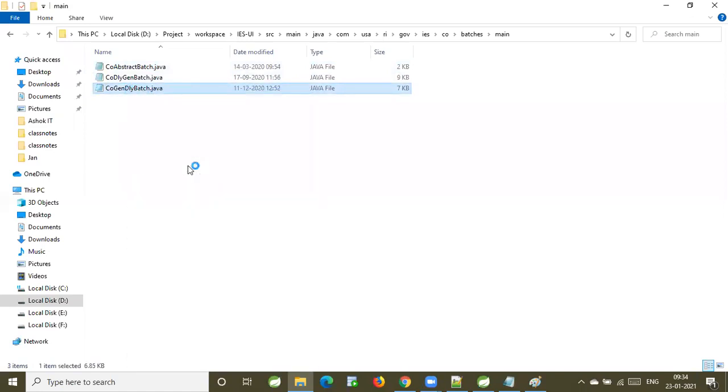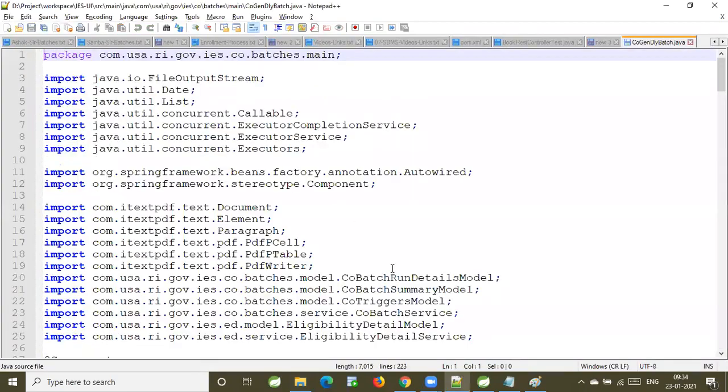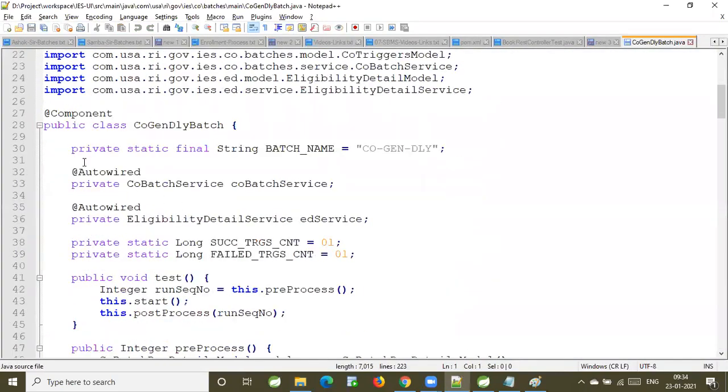Now, let me open this class. @Autowired. CoBatchService. So CoBatchService is a class or interface? Interface. Now, what will happen in this project? It will identify whether an implementation class object for this interface is available or not.